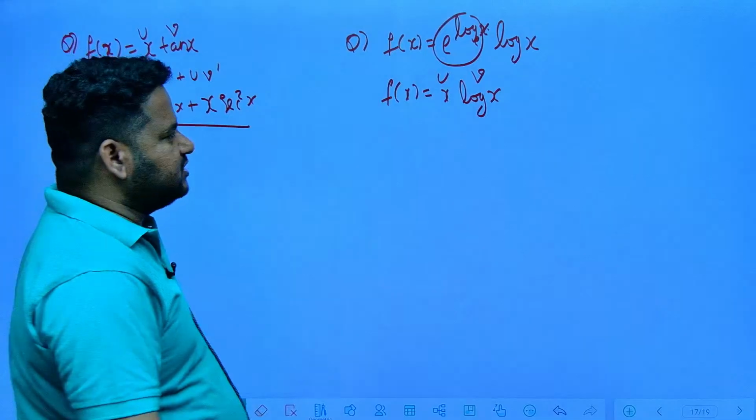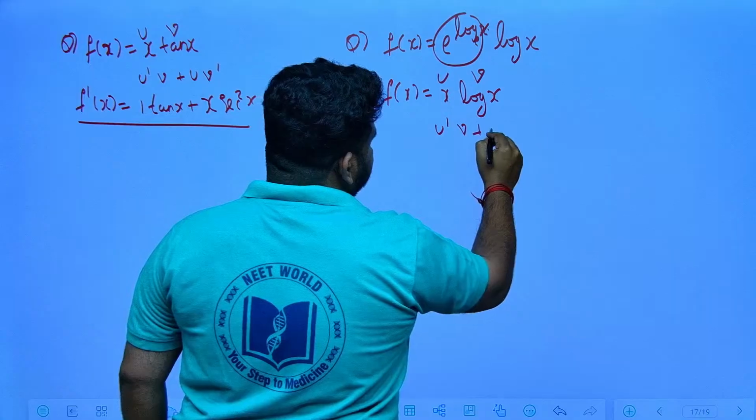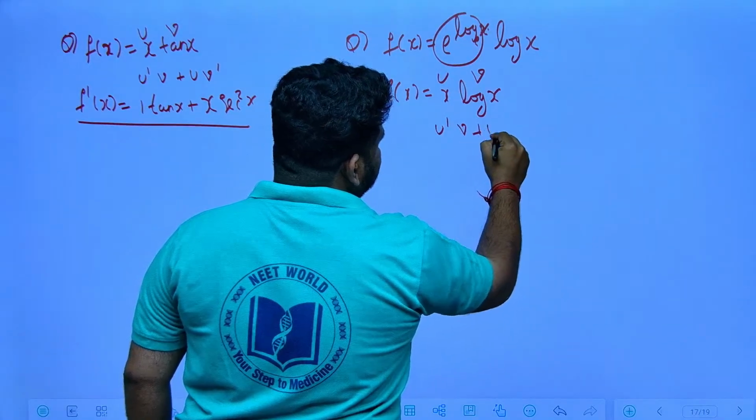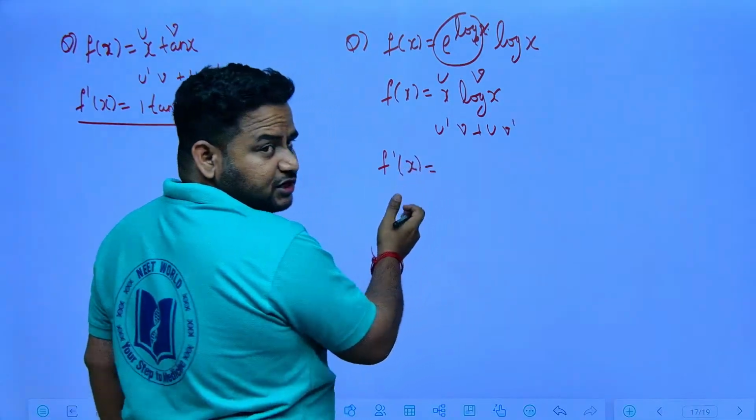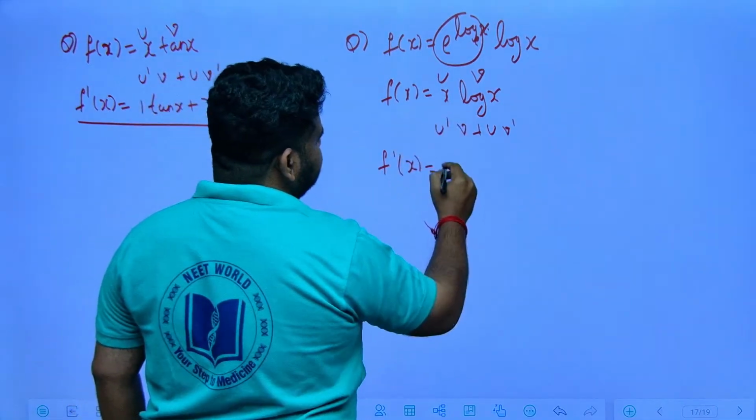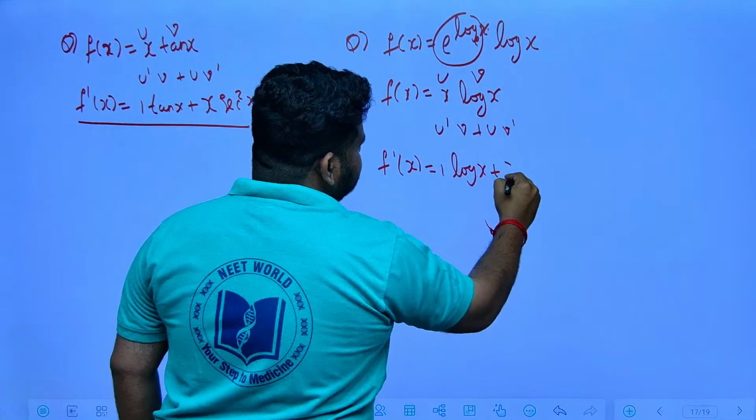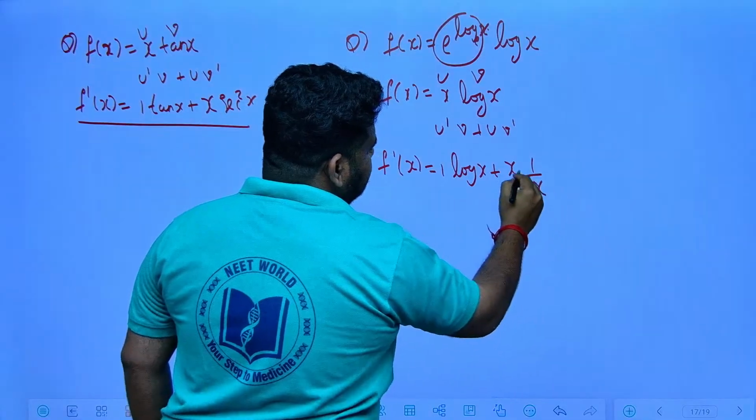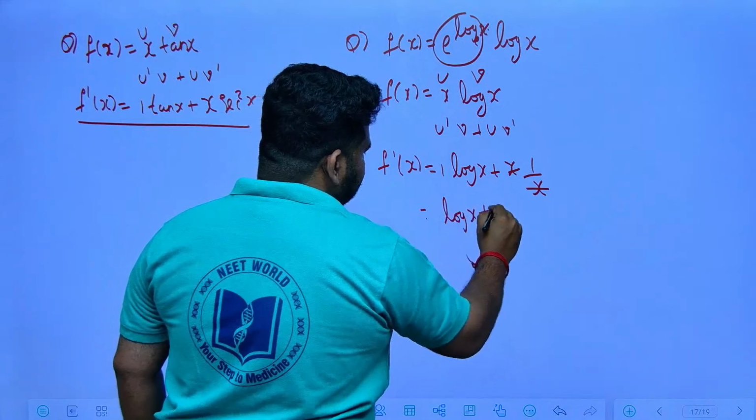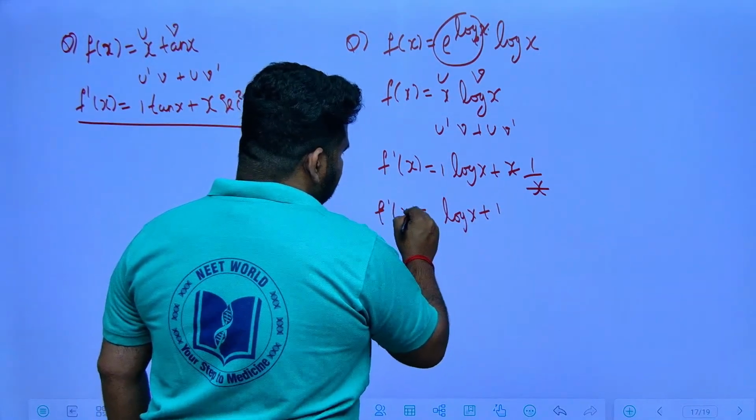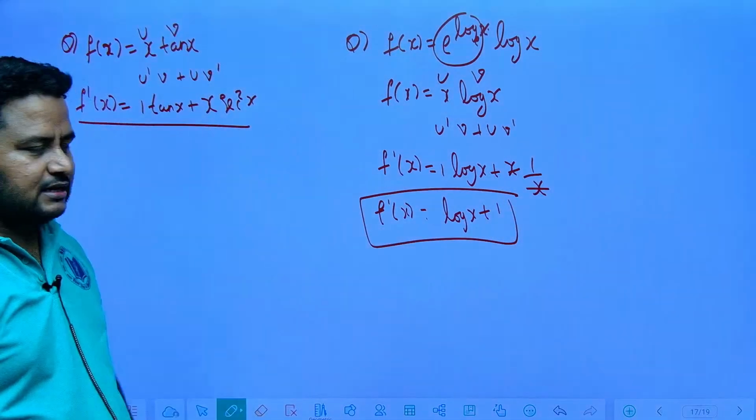Now we have to differentiate this. This is u, so I will write u dash v plus, first function I will keep as it is, second function I will differentiate. Once you start differentiation, you should write f dash of x. So derivative of x is 1, v keep it as it is, 1 into log x, plus x you keep it as it is, derivative of log x is 1 by x. x cancels. I will have the answer log x plus 1. f dash of x is equal to log x plus 1. This is the answer, friends.